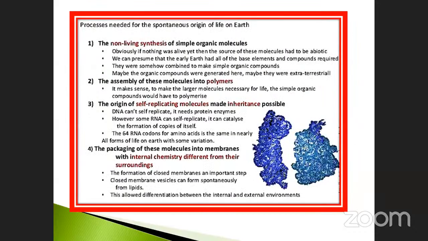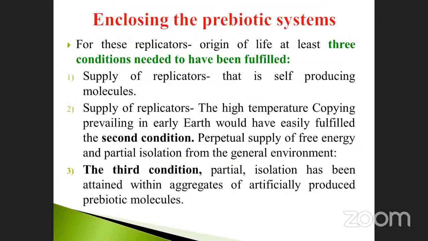That is the process needed for the spontaneous origin of life. We already know these earlier, isn't it? Non-living synthesis of simple organic molecules. The assembly of these molecules into polymers and the origin of self-replicating molecules made inheritance possible. Then the packaging of these molecules into membranes. These are the 4 major steps involved. We already saw it. Another one is enclosing the prebiotic system.